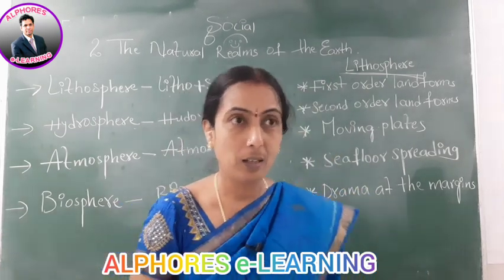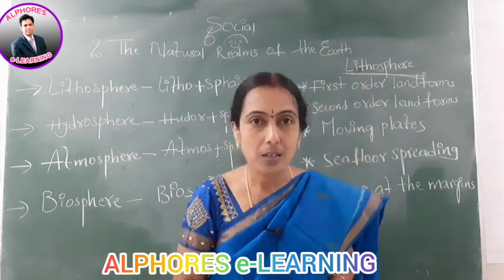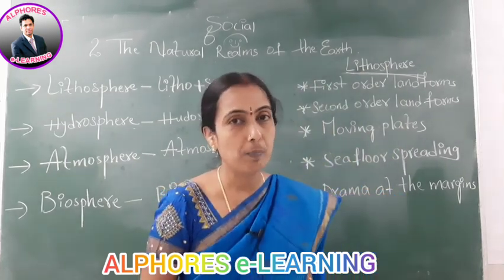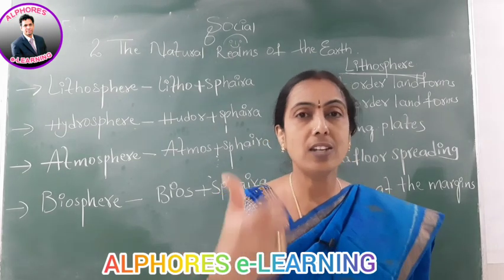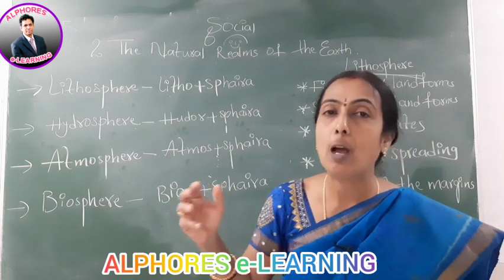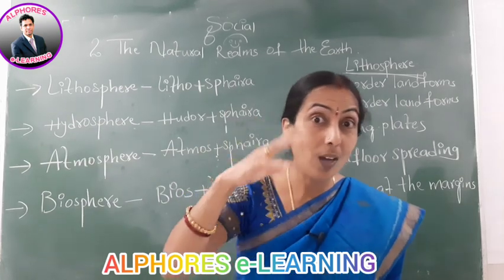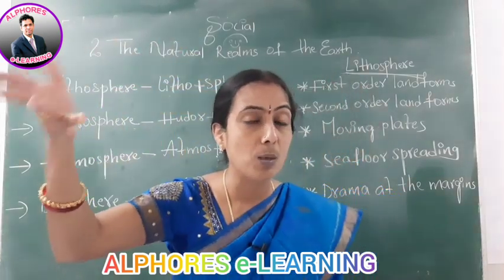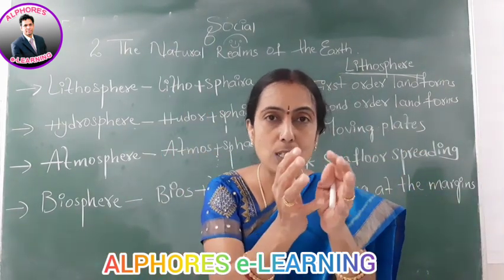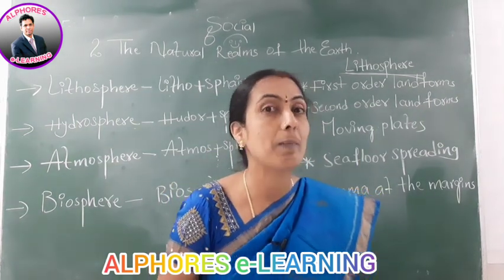Here, why did I bring up the zigzag puzzle? Here we should go back to our first lesson, that is the continental drift theory. Let me recollect that for you. In 1912, a German geophysicist named Alfred Wegener propounded a theory called continental drift. According to him, 220 million years back, in the Mesozoic era, the entire landmass was accumulated as one piece, and around it water was accumulated. He called that supercontinent Pangaea.